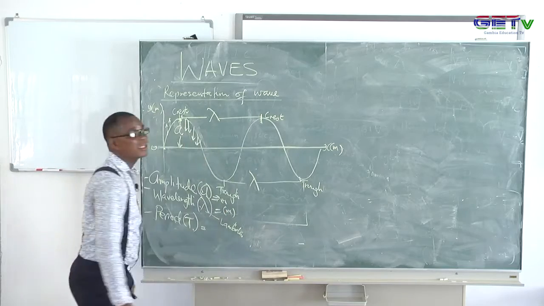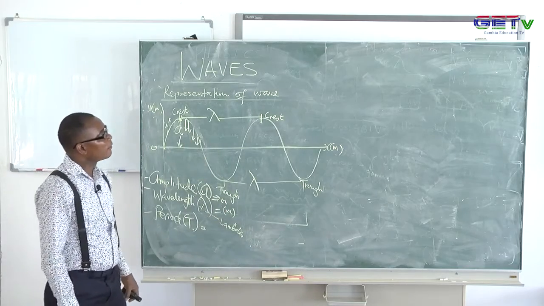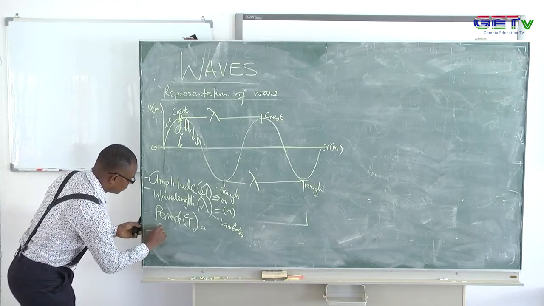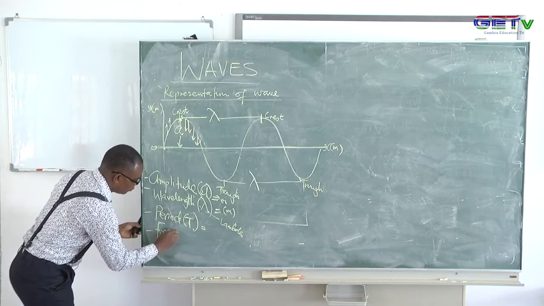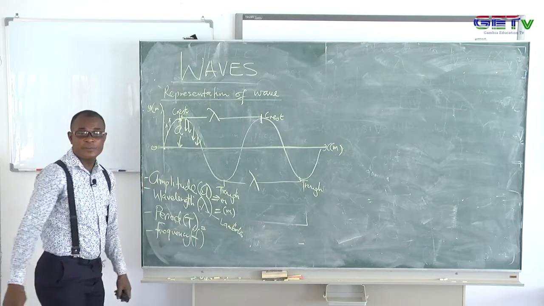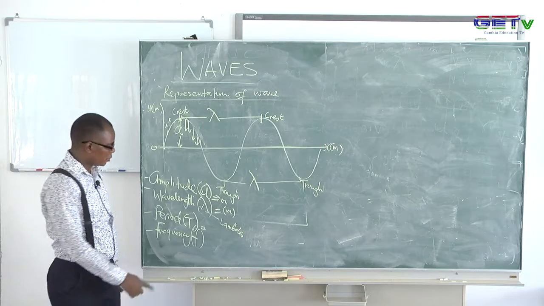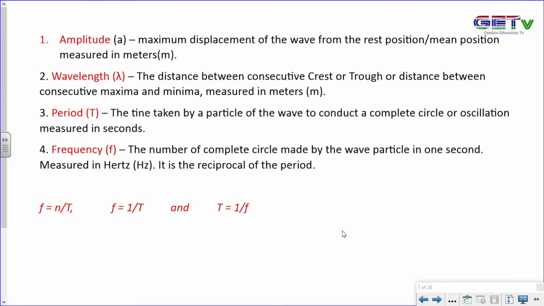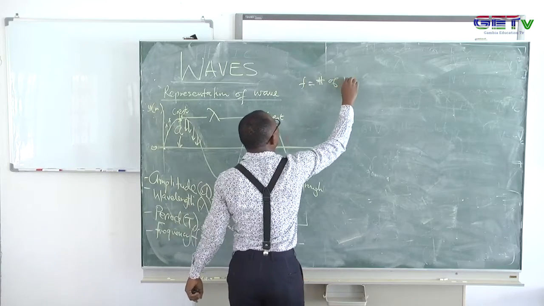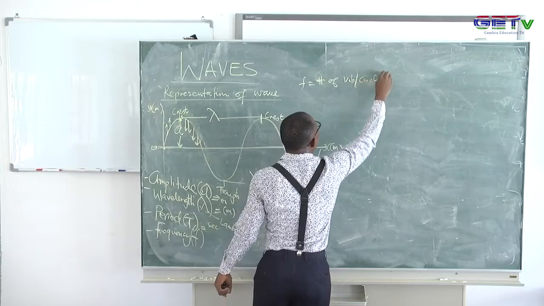The period has a basis in the frequency of the wave. That leads you to the next terminology, which is the frequency of the wave. What is the frequency? The frequency of the wave is F. Remember, the period is measured in seconds. And the frequency of the wave is the number of circles or oscillations which the wave can make. Remember, I said the frequency is the number of vibrations, circles, oscillations.